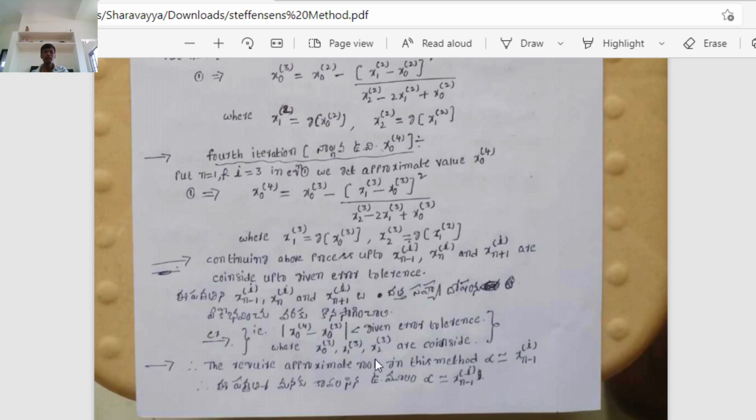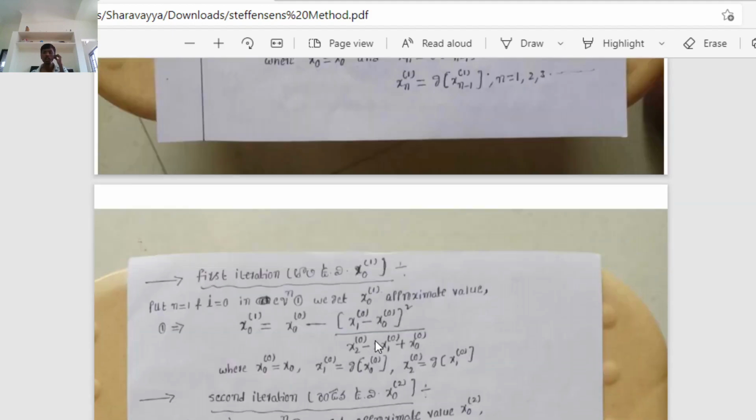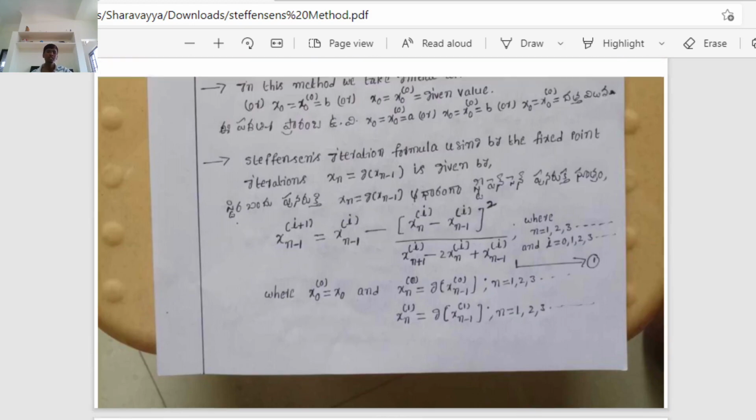Therefore the required approximate root in Stephenson method alpha is identically xn minus 1 to the power of 5. అంటే ఒకవేళ ఇక్కడ x0 ఫర్ 3, x1 ఫర్ 3, x2 ఫర్ 3 కనుక ఏకీభవిస్తే అప్పుడు ఇక్కడ ఆన్సర్ దేనికి సమానం అవుతుంది? x0 ఫర్ 3 కి సమానం అవుతుంది. ఈ పద్ధతిలో మనకు కావాల్సిన ఉజ్జాయింపు విలువ ఆల్ఫా is identically xn minus 1 to the power of 5. It is the where you have to find out the root of the given approximate value using by the Stephenson's